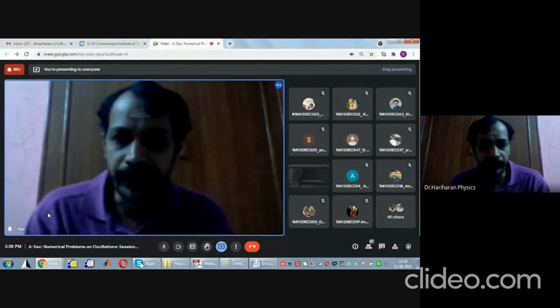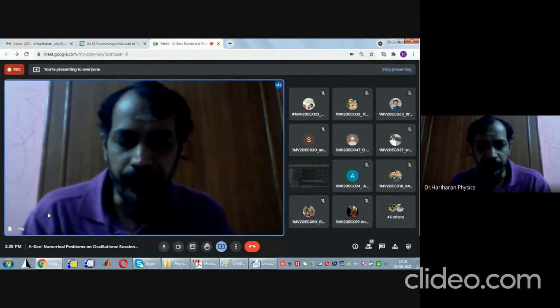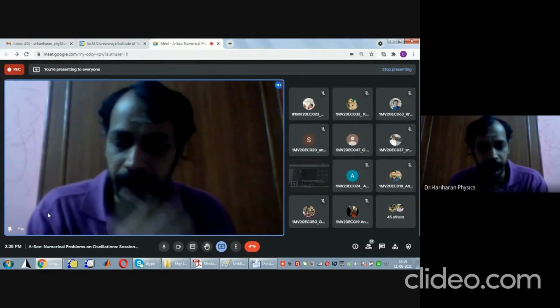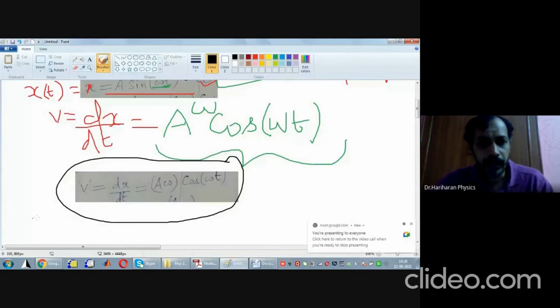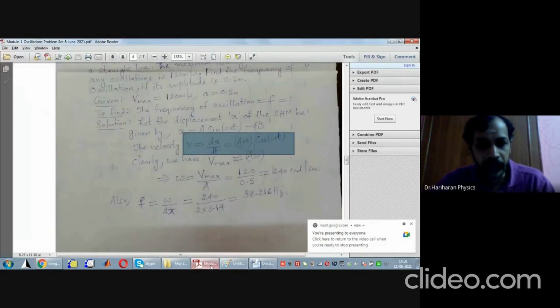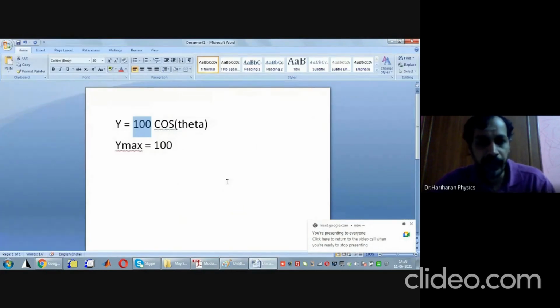What is the maximum value of a function that is expressed in terms of trigonometry given by? The maximum value is going to be the coefficient of cos theta. The coefficient of cos theta is 100, that has come here. Strictly speaking, it is 100 into 1. Don't worry. The coefficient of the cos term is going to be the maximum value.